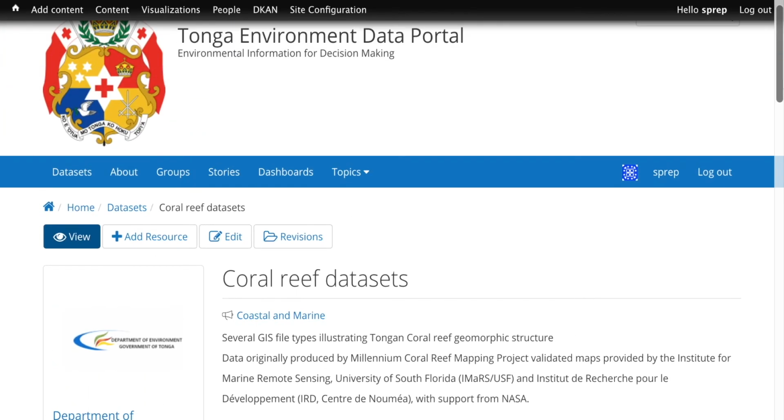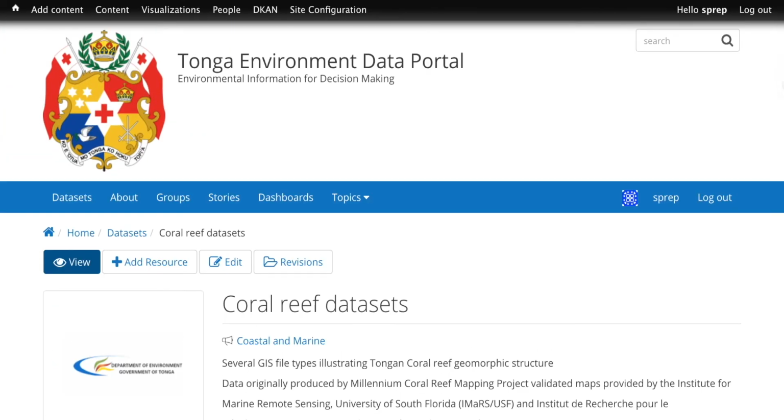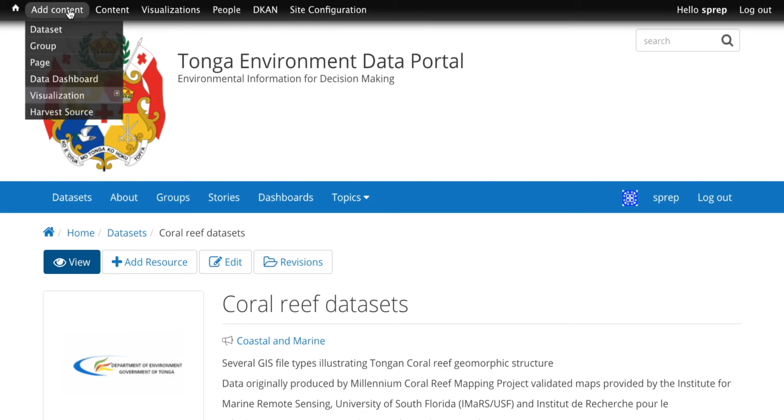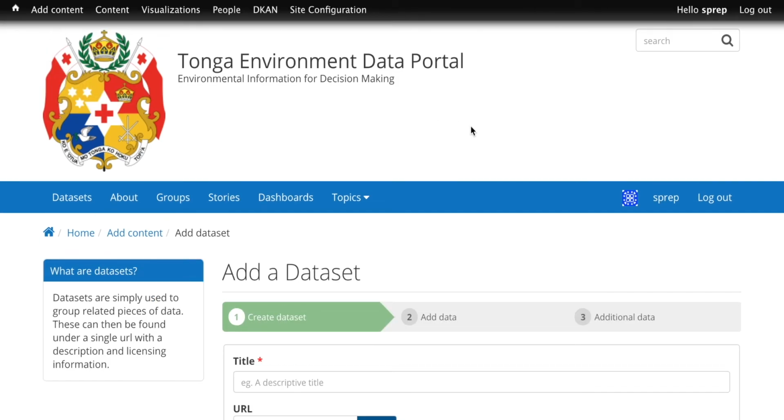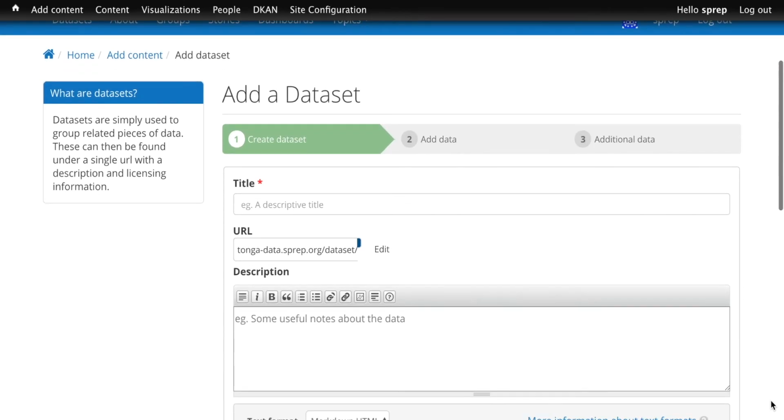A couple important things to keep in mind about the data portal. Adding a data set is really about a 2 or 3 minute process. You type in the name of the data set and a couple of key attributes about it, and then you drag and drop the data set, and it is automatically online. So the information that you need to add for adding a data set includes a title, which will create a URL which you can share with anyone.